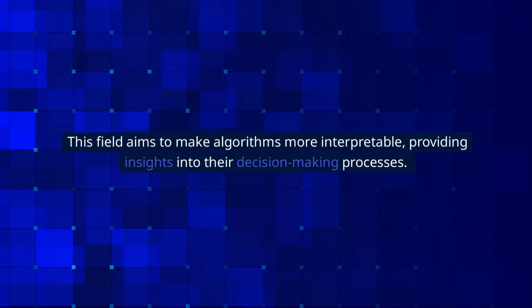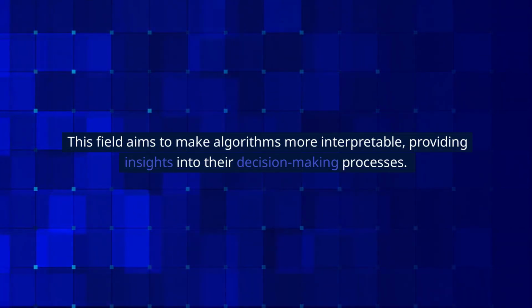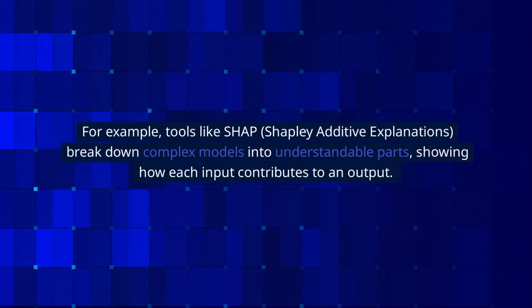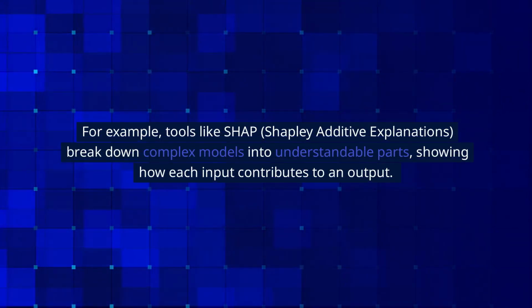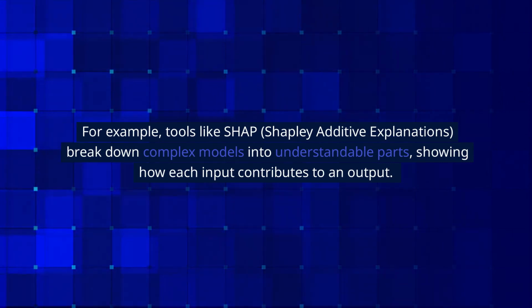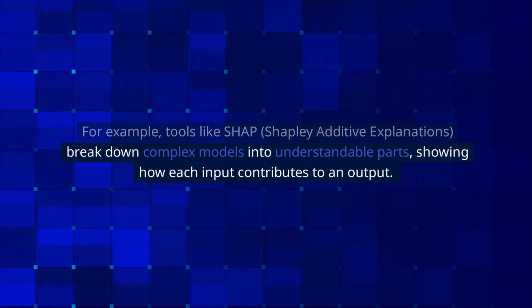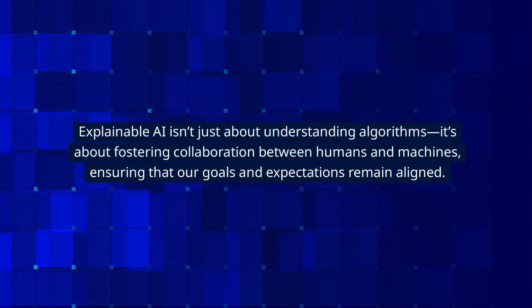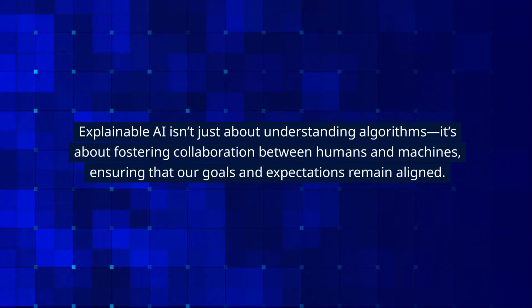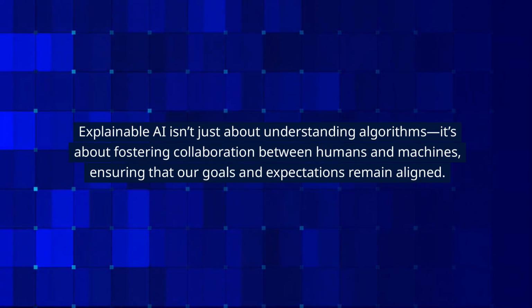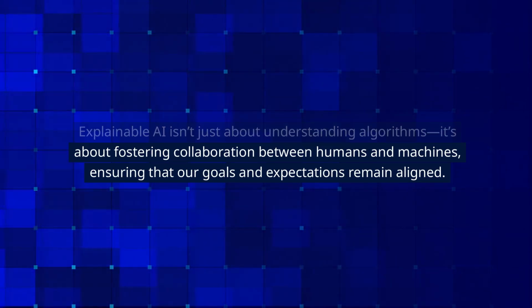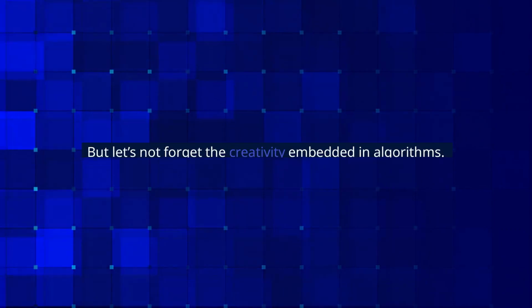This field aims to make algorithms more interpretable, providing insights into their decision-making processes. For example, tools like SHAP, Shapley Additive Explanations, break down complex models into understandable parts, showing how each input contributes to an output. Explainable AI isn't just about understanding algorithms. It's about fostering collaboration between humans and machines, ensuring that our goals and expectations remain aligned.